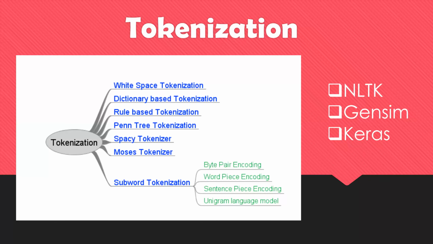Next is the spaCy tokenizer. Normally we have two things, the spaCy tokenizer and the Moses tokenizer. The Moses tokenizer is the advanced form of the spaCy tokenizer. The spaCy tokenizer is a different kind of technique; it is the most advanced and modern technique, which is faster and easier to customize based upon our data.